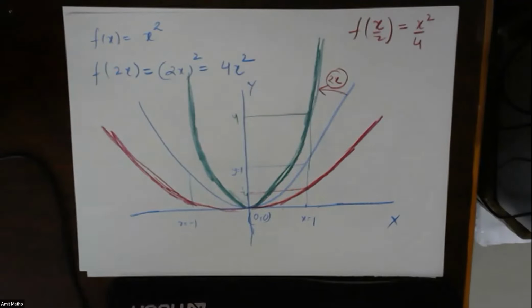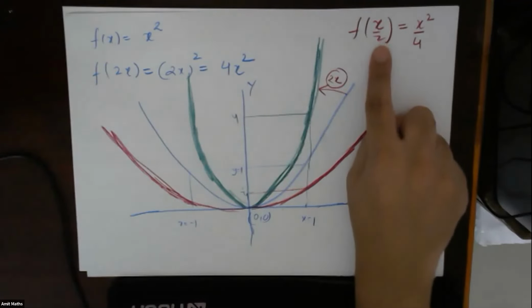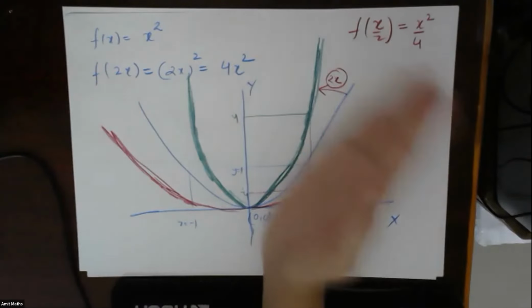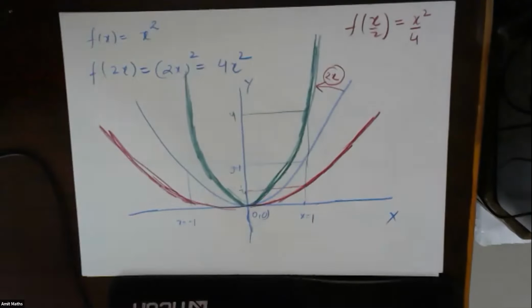So suppose it is 2x by 3, then 2 by 3 is what? Greater than 1 or less than 1? It is less than 1. So we can assume that it is divided by 1.5, and so it will go outside. Fine.